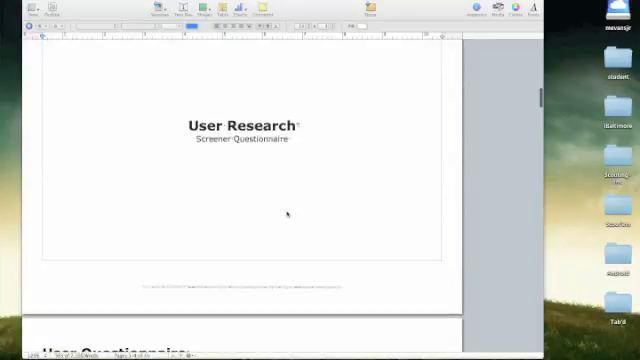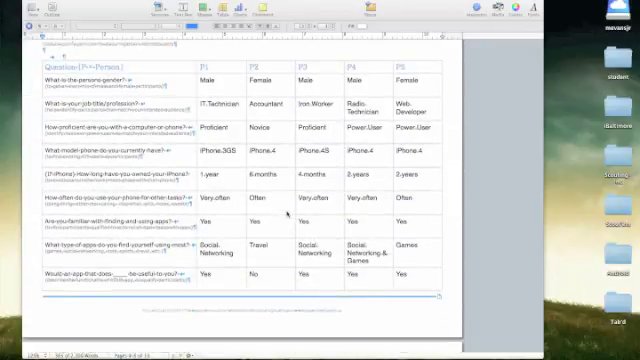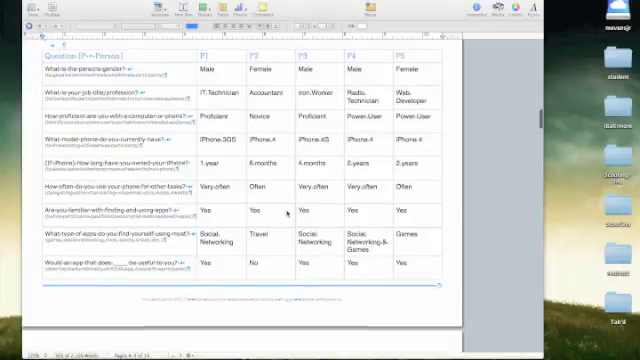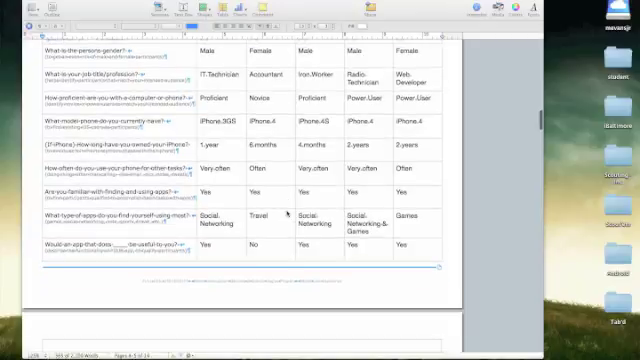Some of the user research that I conducted: here I had 5 different people that I talked to: an IT technician, an accountant, an iron worker, a radio tech, and a web developer. And I got the consensus that most would like to have this app. The one that didn't was the accountant. She really didn't use her phone for any type of social networking. She used it for travel, basically using a map or TomTom type thing. But like I said, for the most part, everybody was intrigued by the idea of this app.